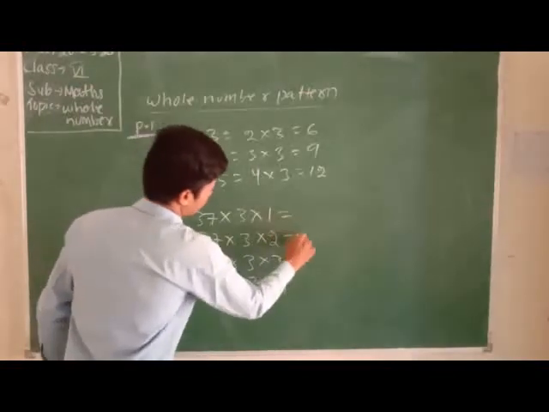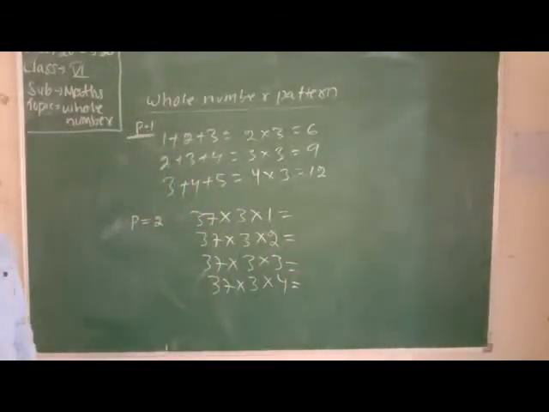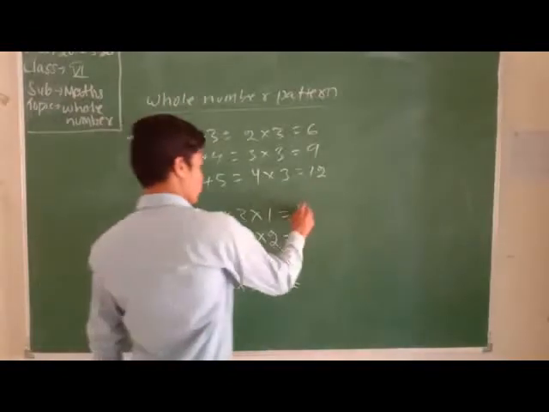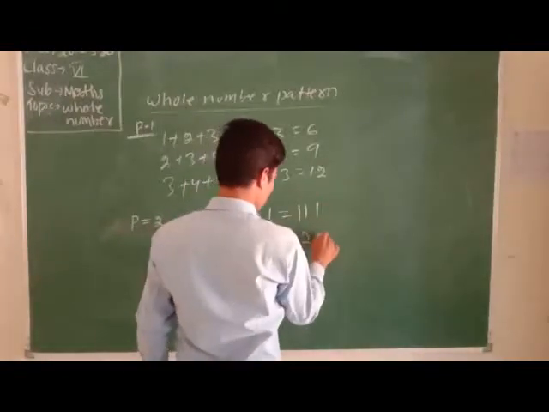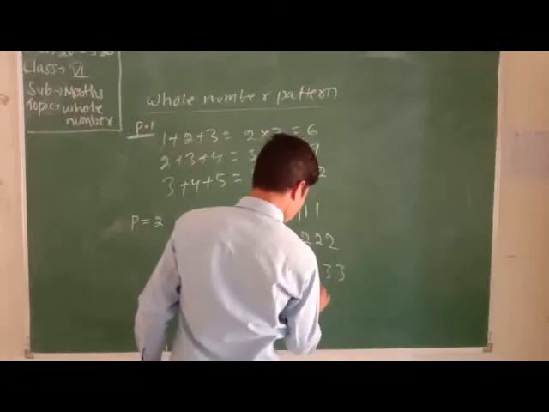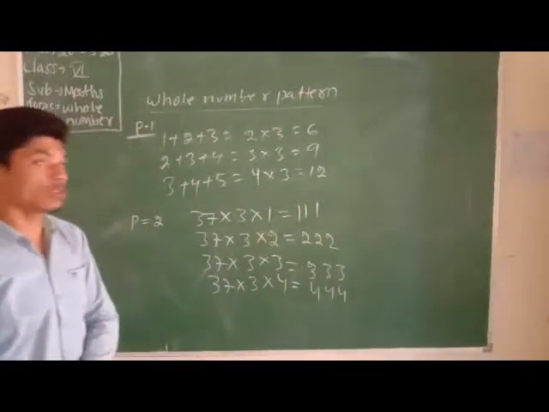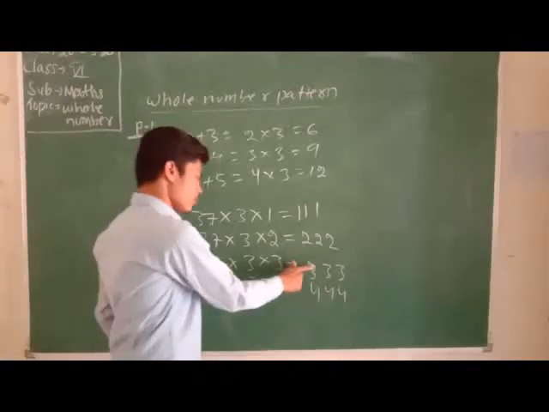Then what answer do we get from here? 37 into 3 into 1 equals what? 111. Here 222. Here 333. Here 444. That means 111, 222, 333 and 444 are there.